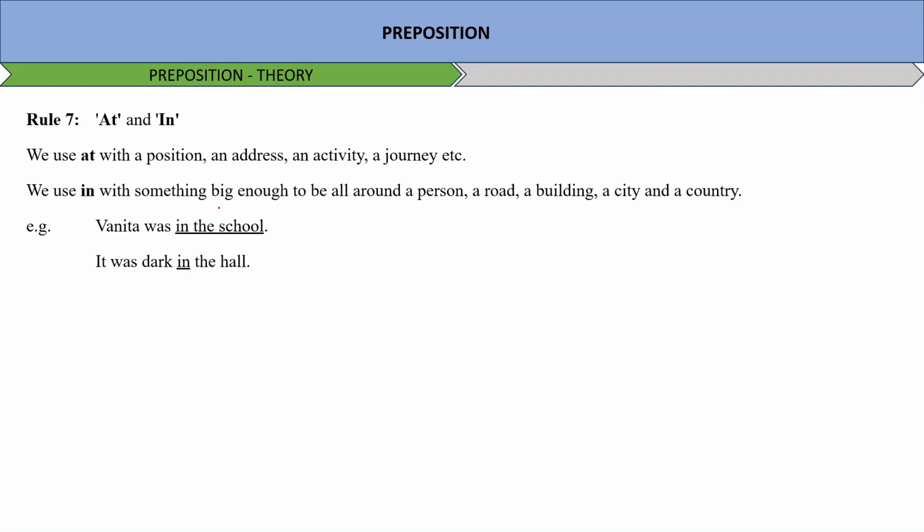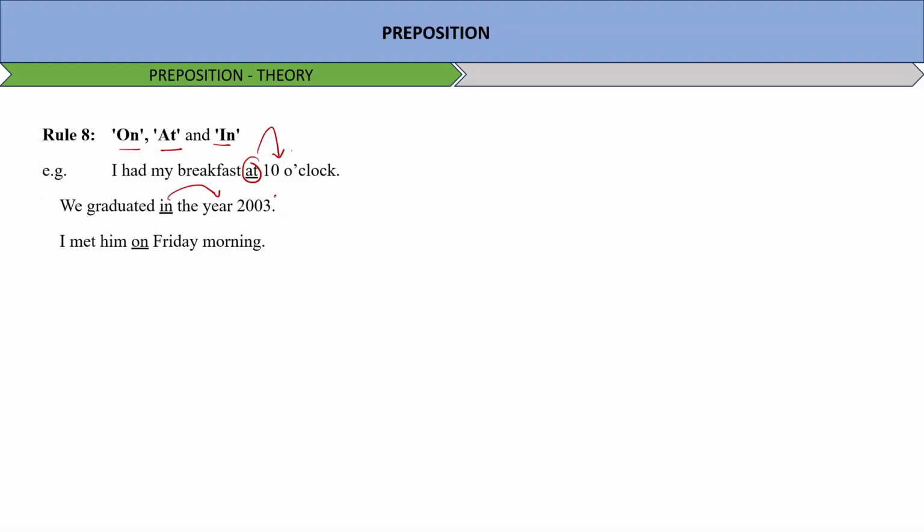On, at, in. I had my breakfast at 10 o'clock, exact timing. We graduated in the year 2003, a referred timing within a long, specified duration, and it can be any time of that time. I met him on Friday. Which Friday? Don't know, but on Friday. So for days and dates we use on. For time we use at, and for year we use in.